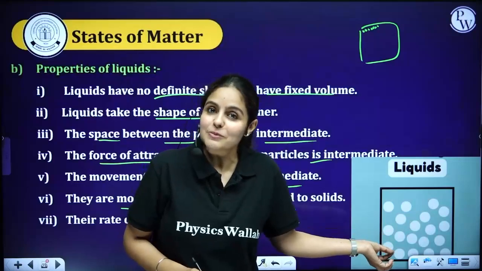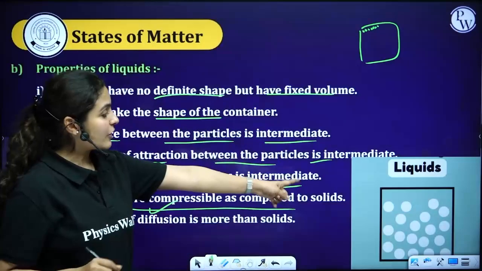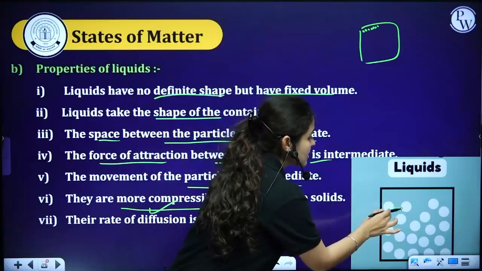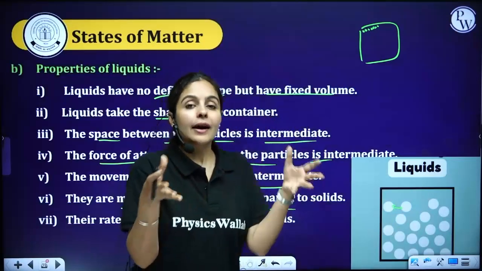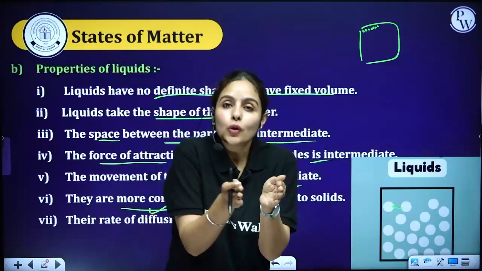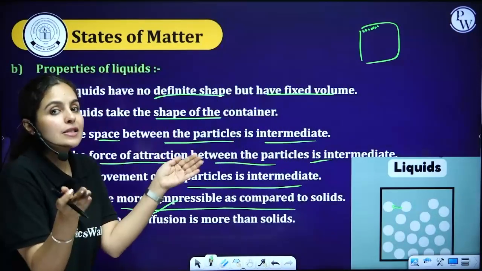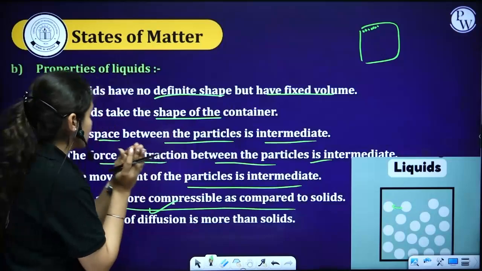So yes, we can compress liquids as compared to solids because of the spaces between them. These spaces can be reduced by compressing, by applying more pressure. So pressure increases, compressibility increases, particles become closer to each other.